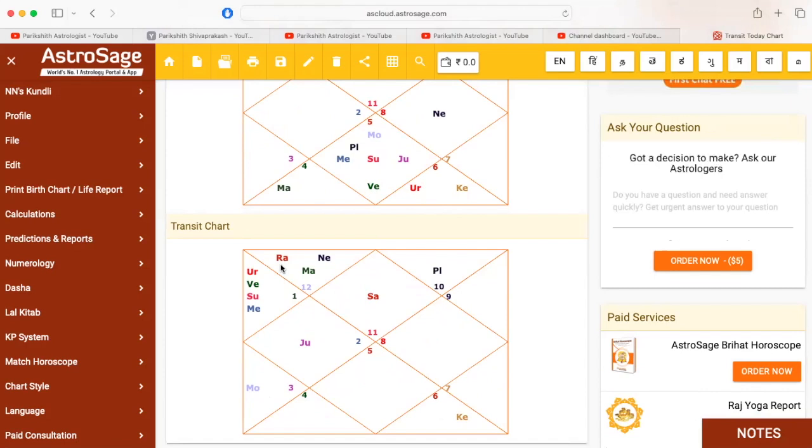Let's say, for example, a person comes and asks you when I will get a job. For that, what are the important houses of a job? Those are the second house, sixth house, 10th house and 11th house, right? I'll just write it down here in the whiteboard.